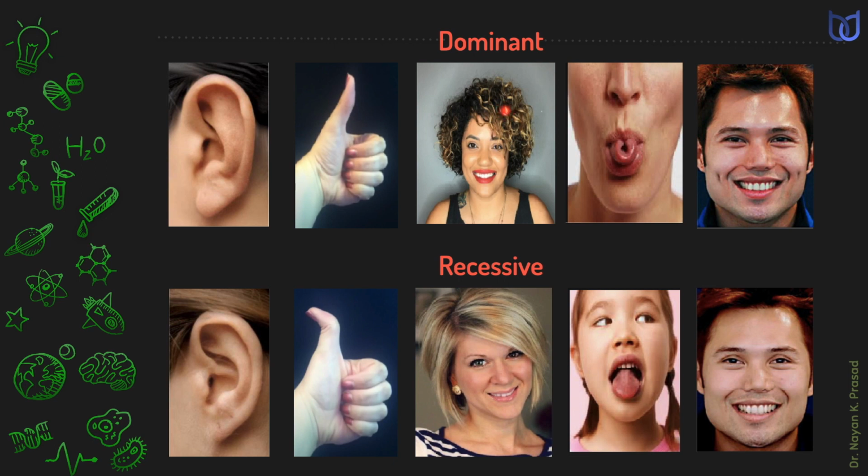Curly hair is dominant, while straight hair is a recessive one. Rolling of tongue is a dominant character, and the tongue that cannot be rolled is recessive. Similarly, appearance of dimple is dominant, while absence of dimple is recessive. This is all about this chapter, heredity and variation.